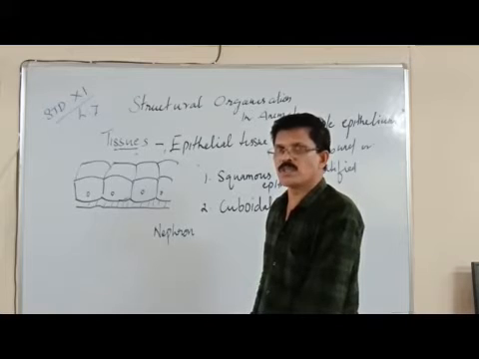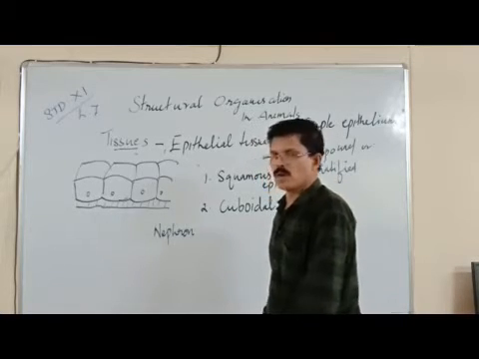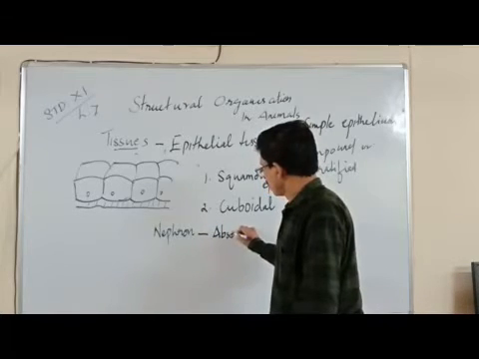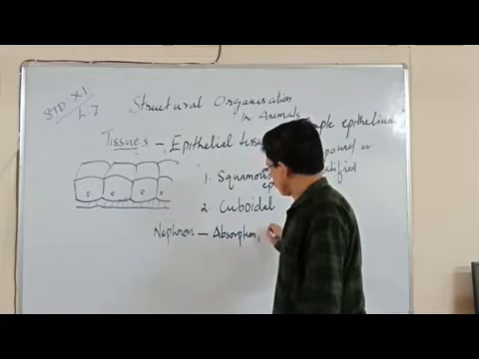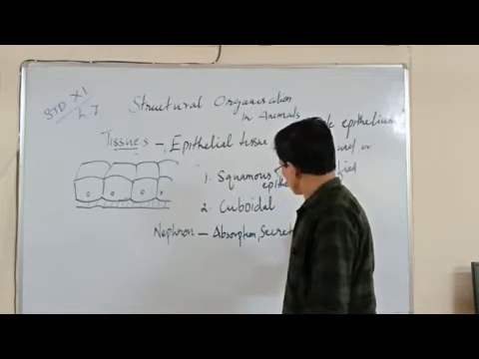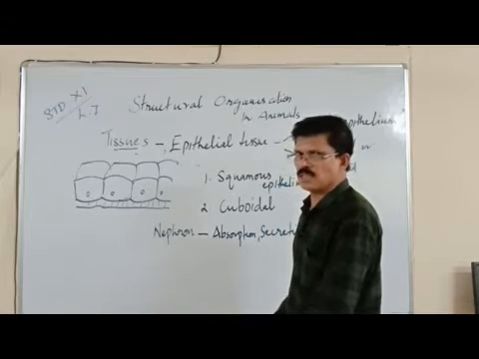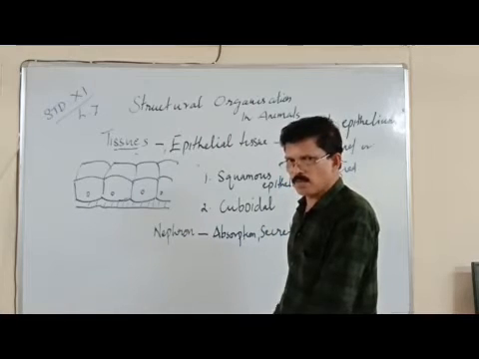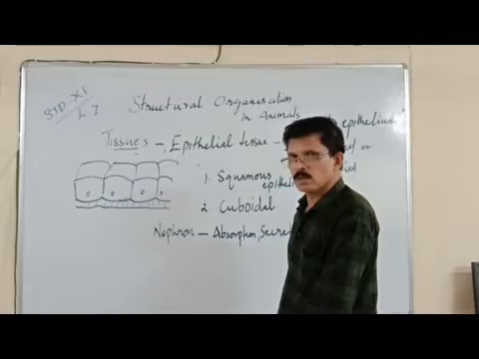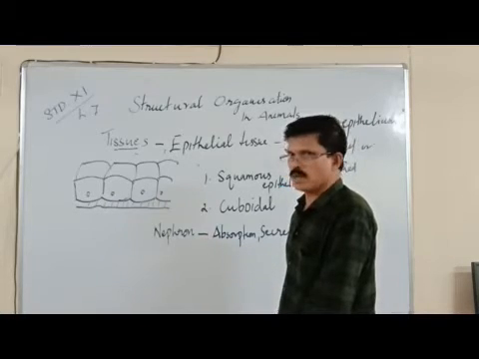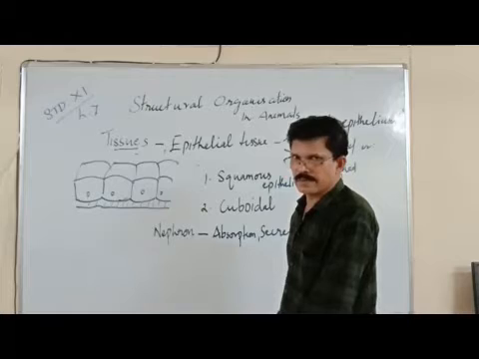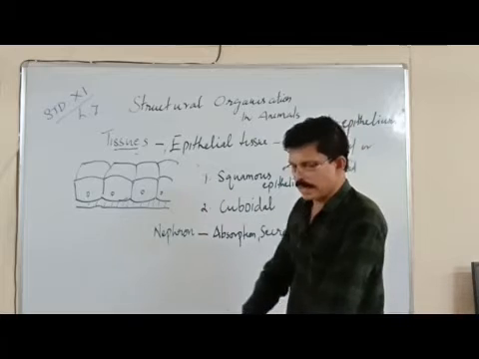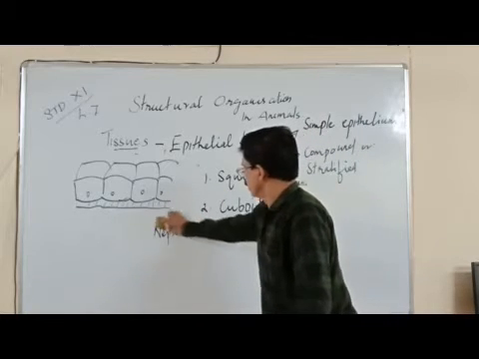And what is the function of it? You can imagine, in the nephron, absorption and secretion of various substances takes place because the blood is filtered. Also, various substances from the blood are absorbed through the nephron. So the nephron should be modified in such a way that it helps in the absorption and secretion of substances. So that is the second type of tissue, cuboidal epithelium.